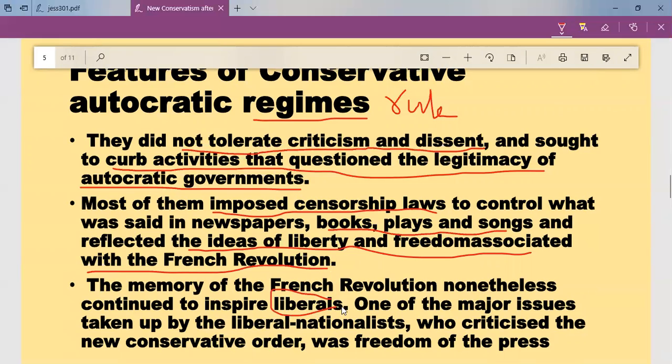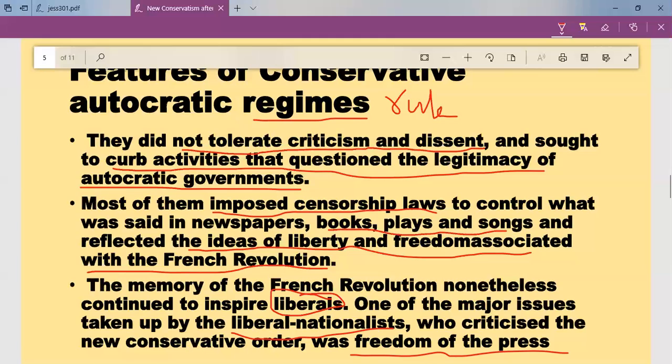They dreamed of a new world, like the France which existed after the French Revolution. One of the most important things criticized by the liberal nationalists was the lack of freedom of the press, because the regimes imposed censorship. This was criticized by the liberals on a large scale.